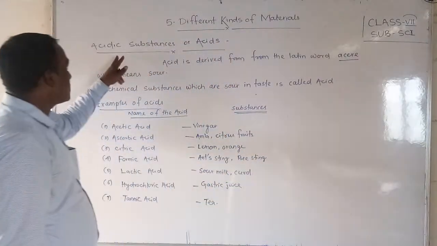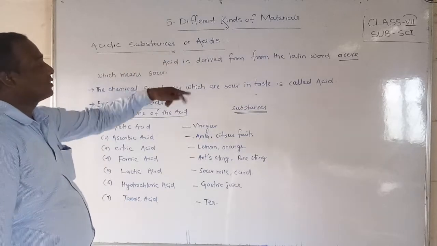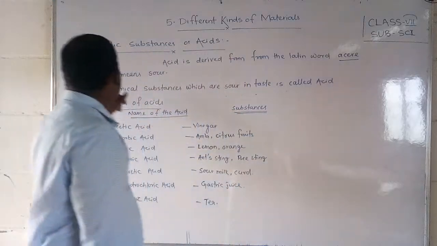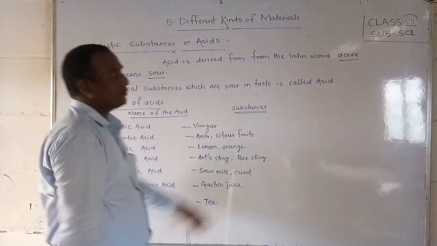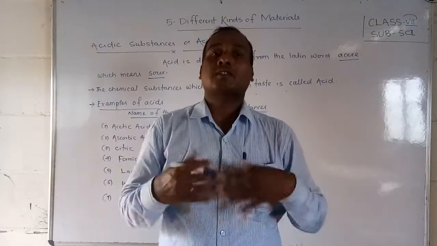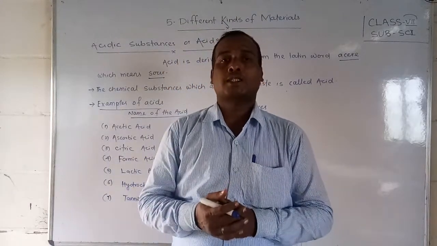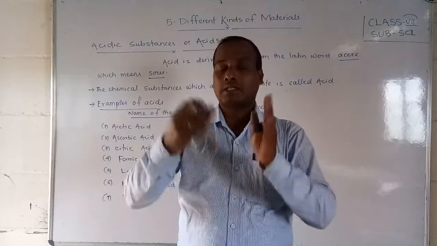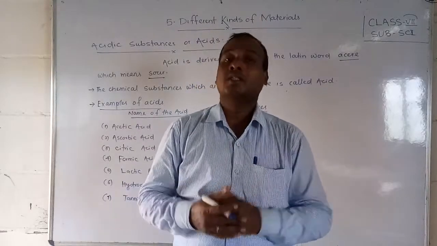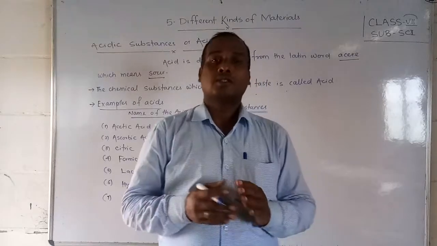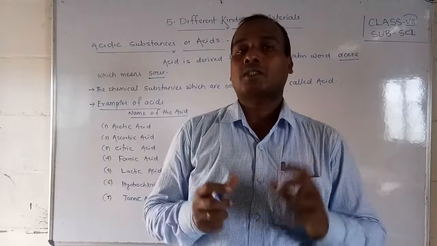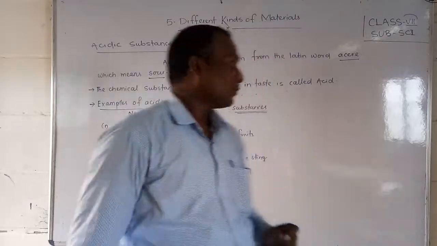Okay, so let us start with acidic substances and acids. Acid is derived from the Latin word acid, which means sour. Actually, all acids taste sour. So that's why it starts from the Latin word acid, meaning sour, because all acidic substances generally give a sour taste.